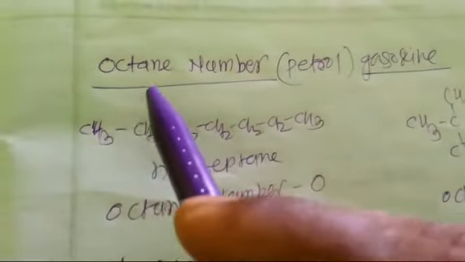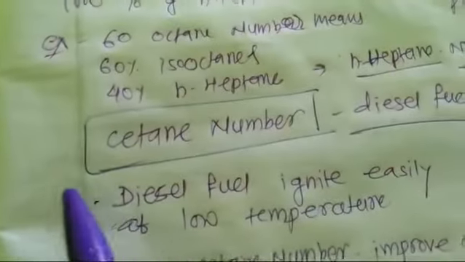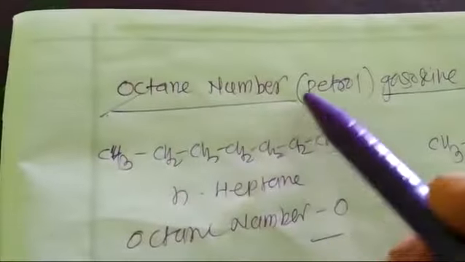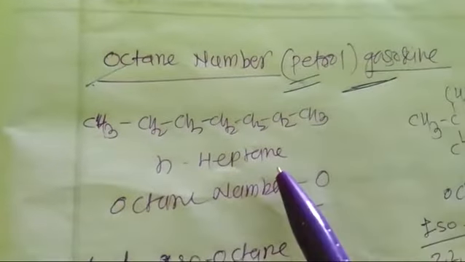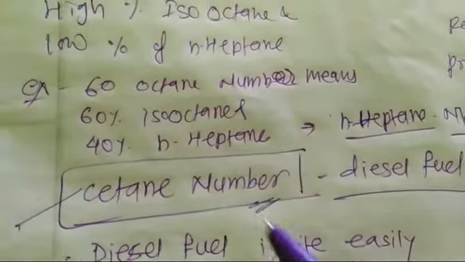Next definition, we see the octane number and cetane number. Octane number is useful for petrol or gasoline, and cetane number is useful for diesel.